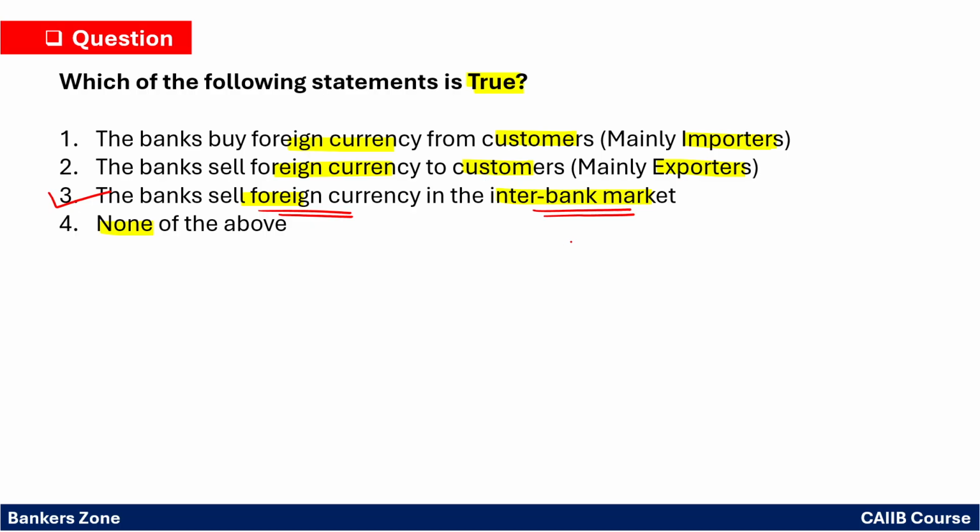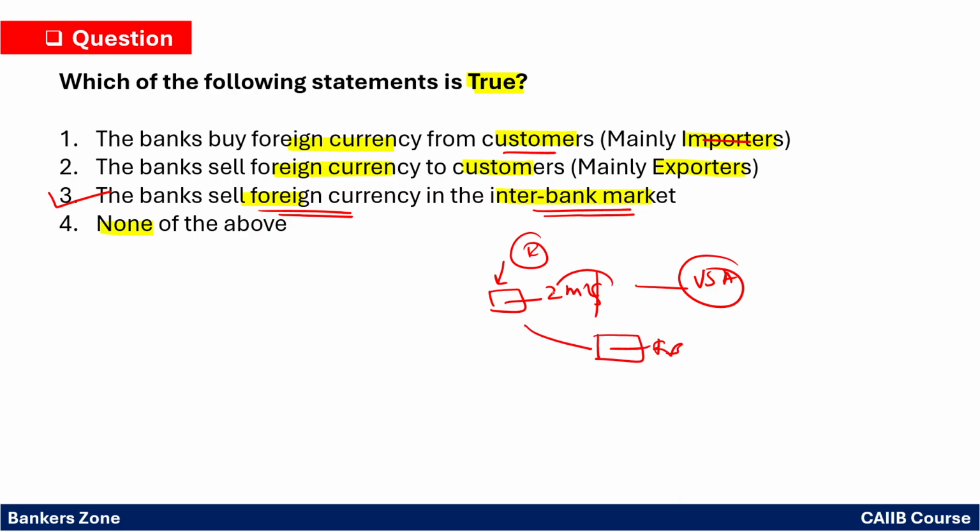However, when import and export is happening, for example, if the importer has to send $2 million, the importer tells the bank, you have to send $2 million to the USA. At the same time, what will the bank do? The bank will go into the interbank market and purchase the $2 million and send it to the USA, because the bank does not have that many dollars with itself, right? So the bank first purchases from the interbank market and then sells to the other party, that is the USA.